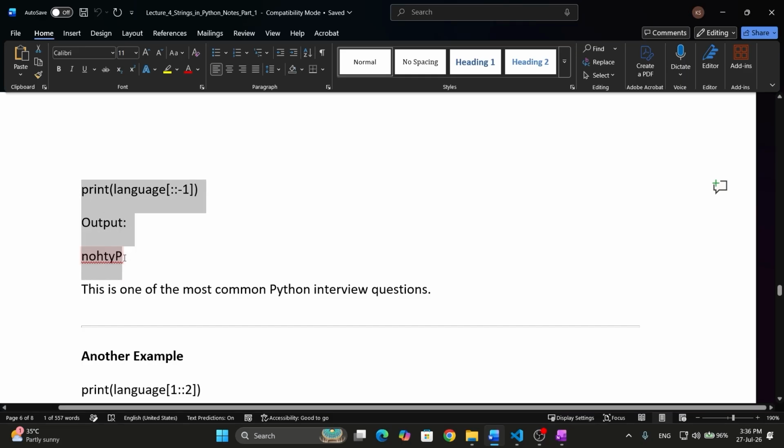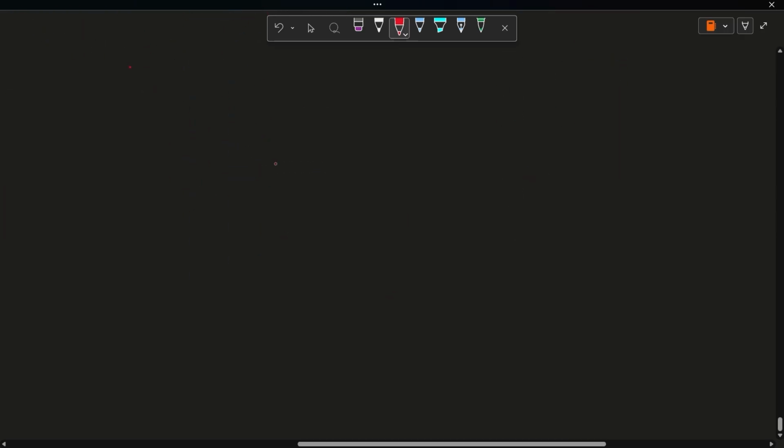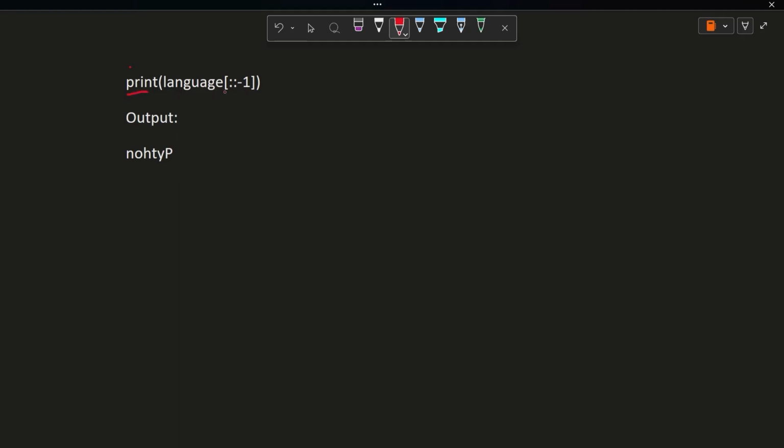How it is working, I will explain here. I will write the code here. Now see here. We are having print language ::-1. So what does ::-1 mean? We have the variable language which is storing Python as we know. So we are doing print language ::-1.